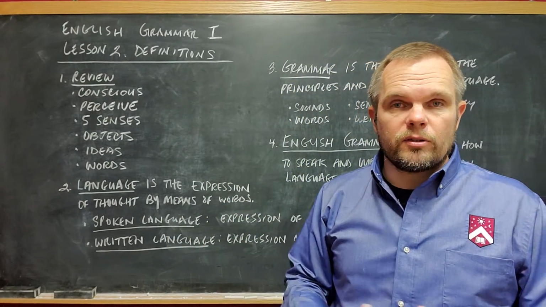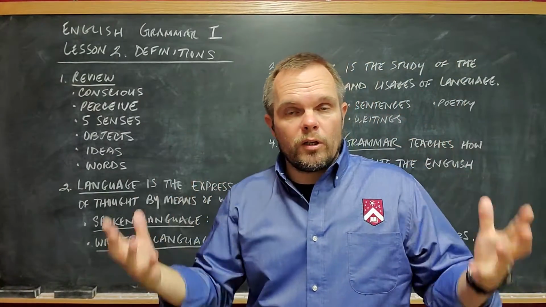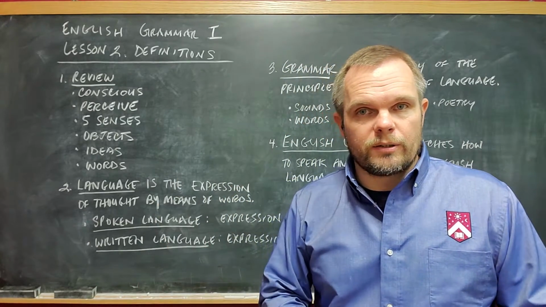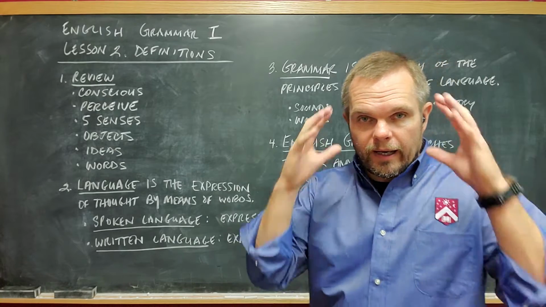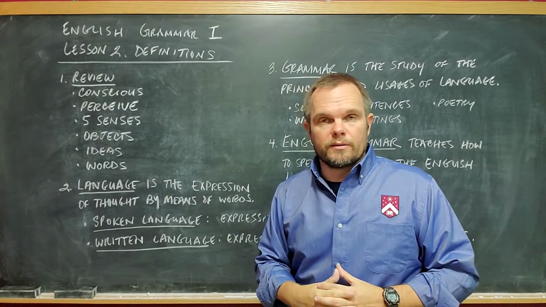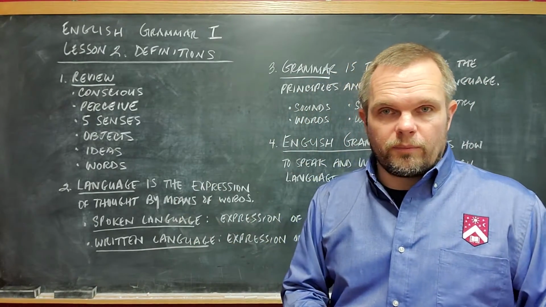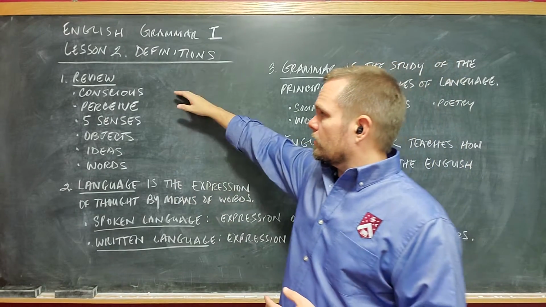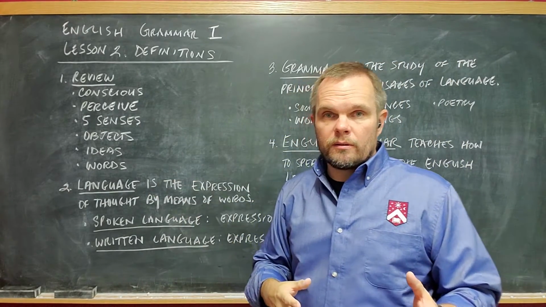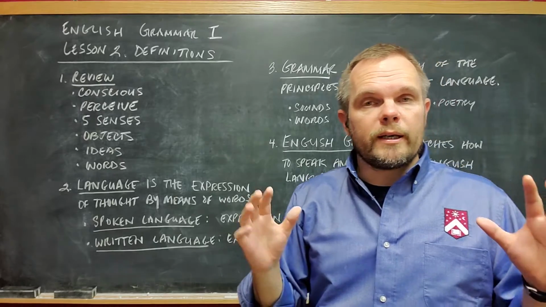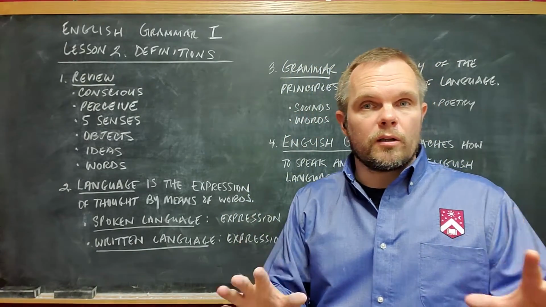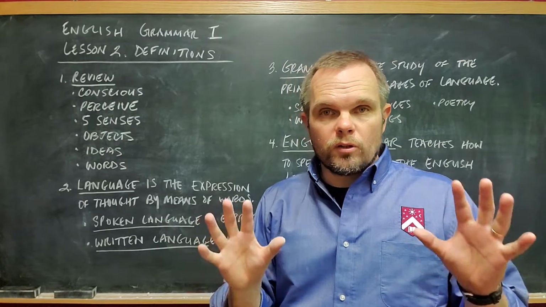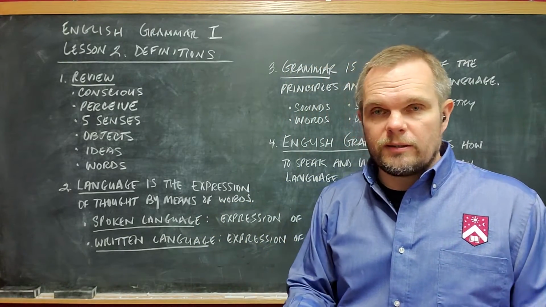God created us to know things, and when we know something, we're conscious of it. We talked about being conscious of things, knowing things, having ideas in our minds when we're conscious of something. We also learned that some things that we're conscious of, we can perceive. We can learn about them and know them using our 5 senses.